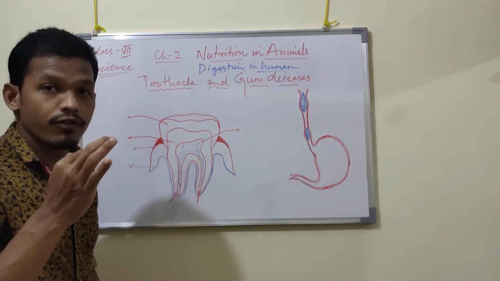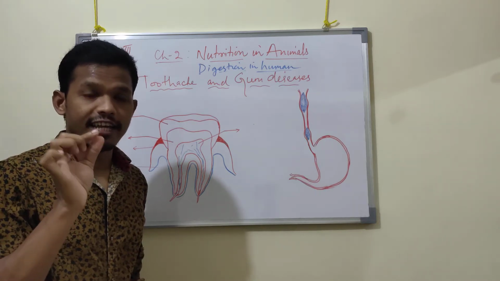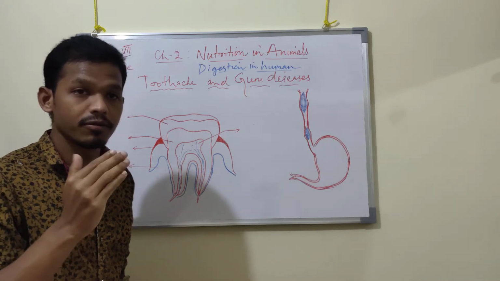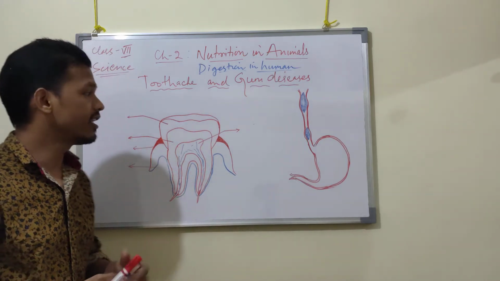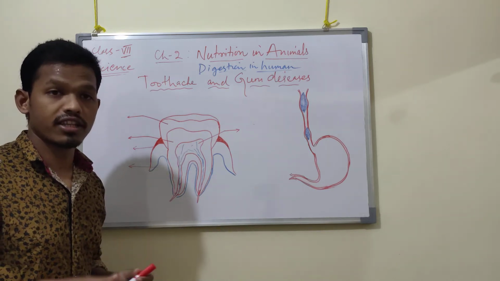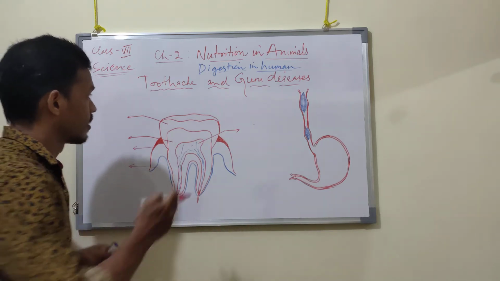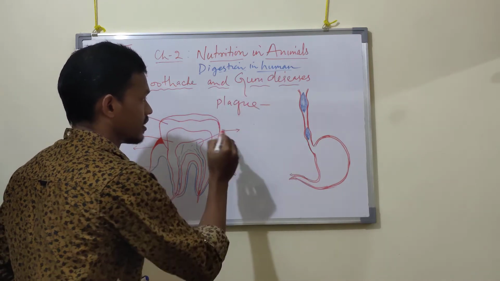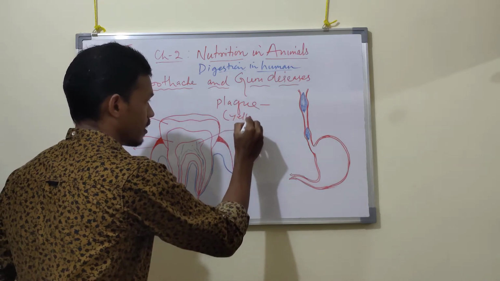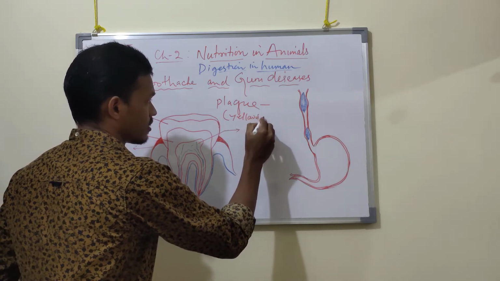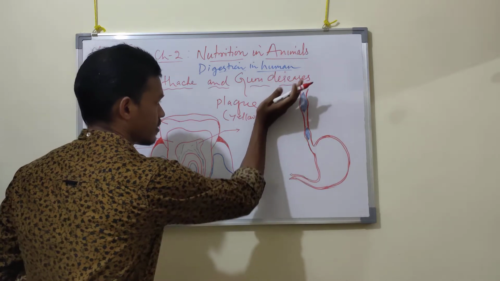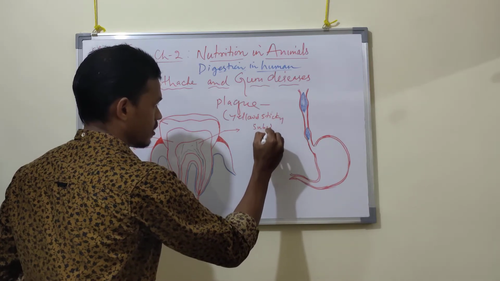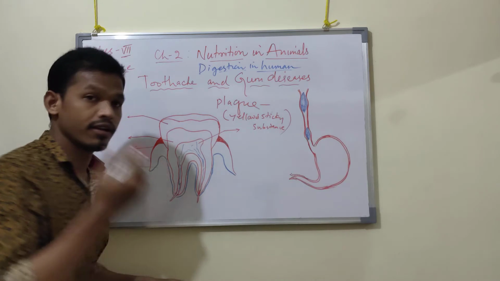If you don't brush your teeth, you will find a yellow sticky substance which is attached to your gum near the side of the teeth. You will find a yellowish substance. What is it called? It is known as plaque. That yellowish, sticky substance that you find on teeth is called plaque.